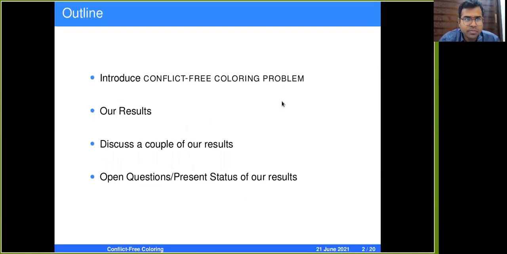Let's get started. I'll first introduce what the conflict-free coloring problem is, then present our results, discuss a couple of our proofs, and then end with some open questions.